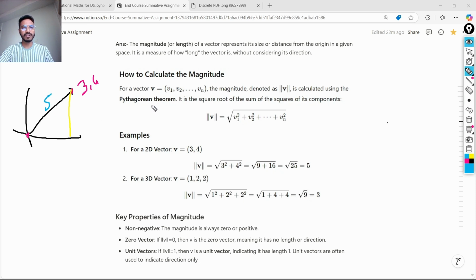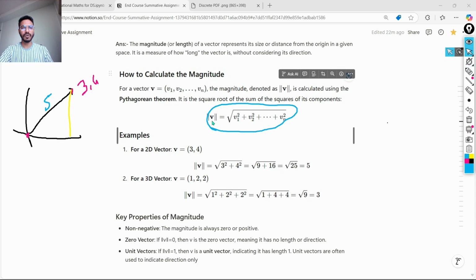The magnitude is calculated in this particular way. So this is the formula to find the magnitude, and this is how we can find the magnitude of a particular vector.